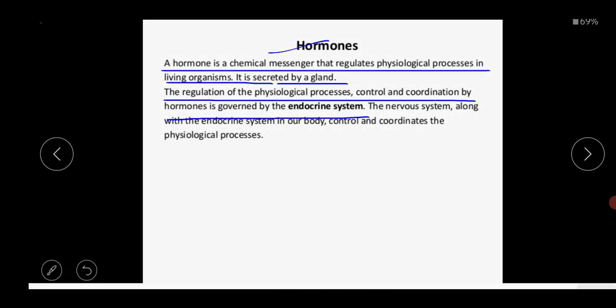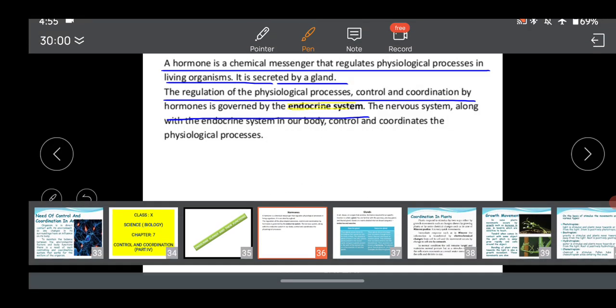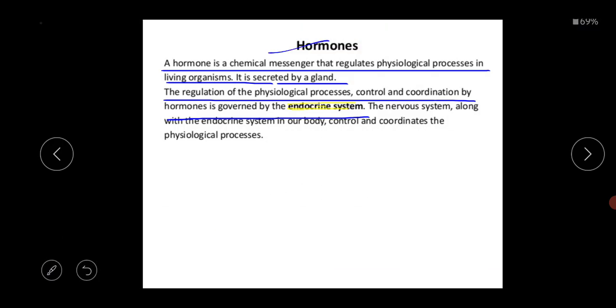I am highlighting this portion, because the term is system, so it is made up of several organs. The digestive system, respiratory system, nervous system, reproductive system and excretory system are all made up of several organs.